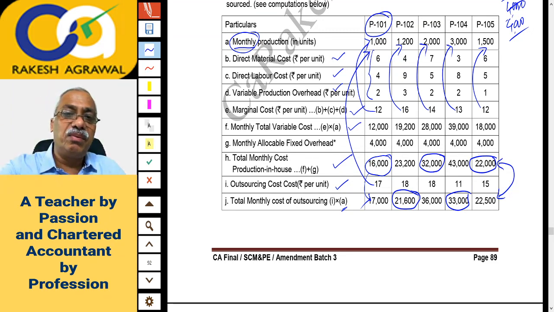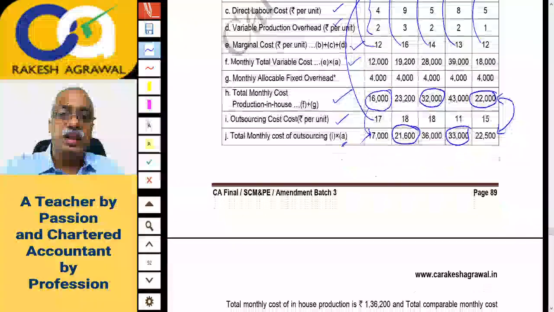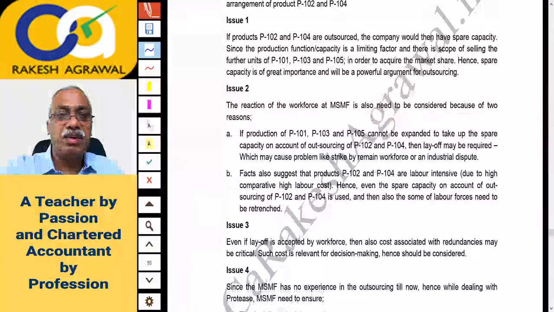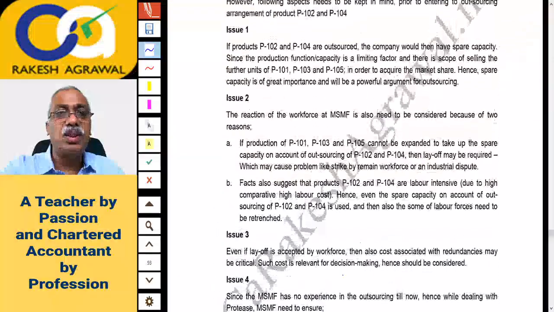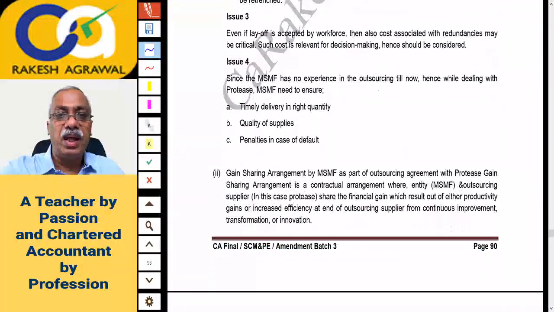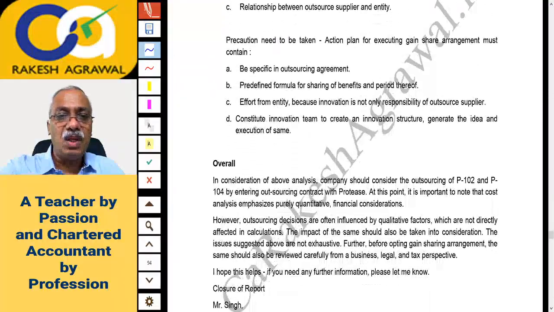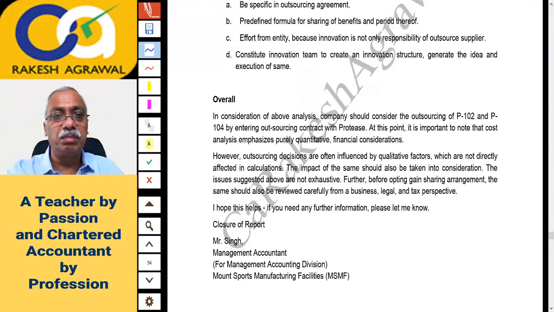Then you will give one theory answer also, that is on the gain sharing arrangement. So this is what the answer must have contained. There are some issues related to outsourcing and gain sharing which you can read. So that way it was simple; the mathematical calculation was simple.